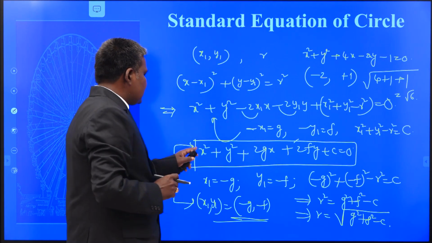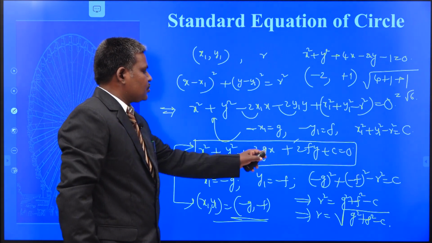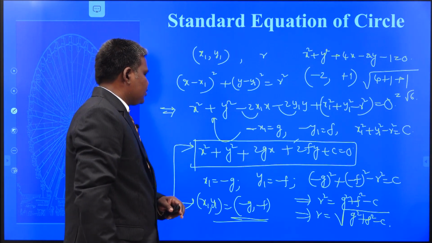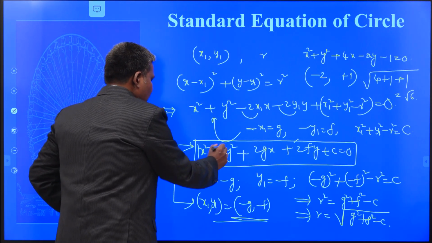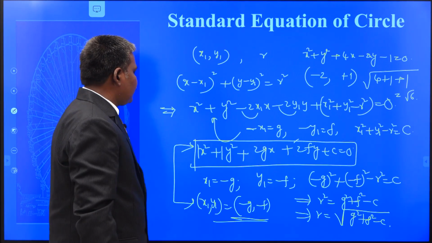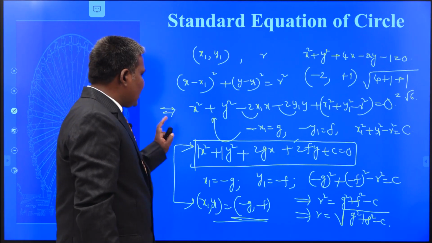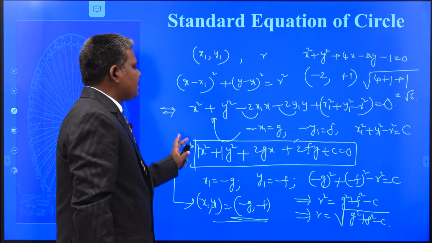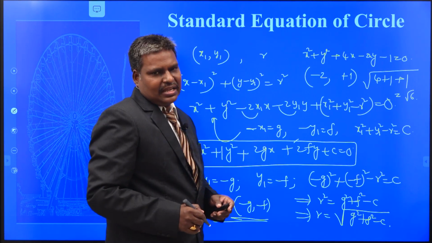Dear students, observe this equation. What do you have? x square plus y square plus 2gx plus 2fy plus c equal to 0. x square and y square are there. Always the coefficient of x square and coefficient of y square are equal to 1 in the standard form. There is no xy term. These are the two conditions that represent a circle. One more condition is also there to get the real circle.